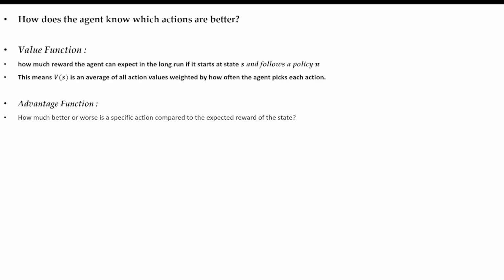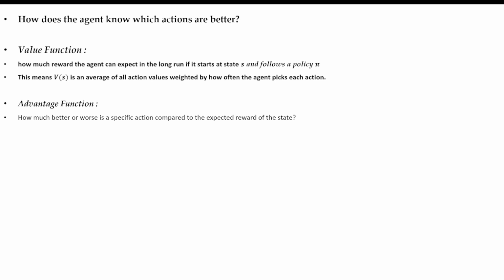A value function tells the agent how good it is to be in a particular state. It estimates the expected total future reward starting from that state and following a certain policy. So R_t is the reward received at time t and gamma is the discount factor, which controls how much future rewards actually matter.